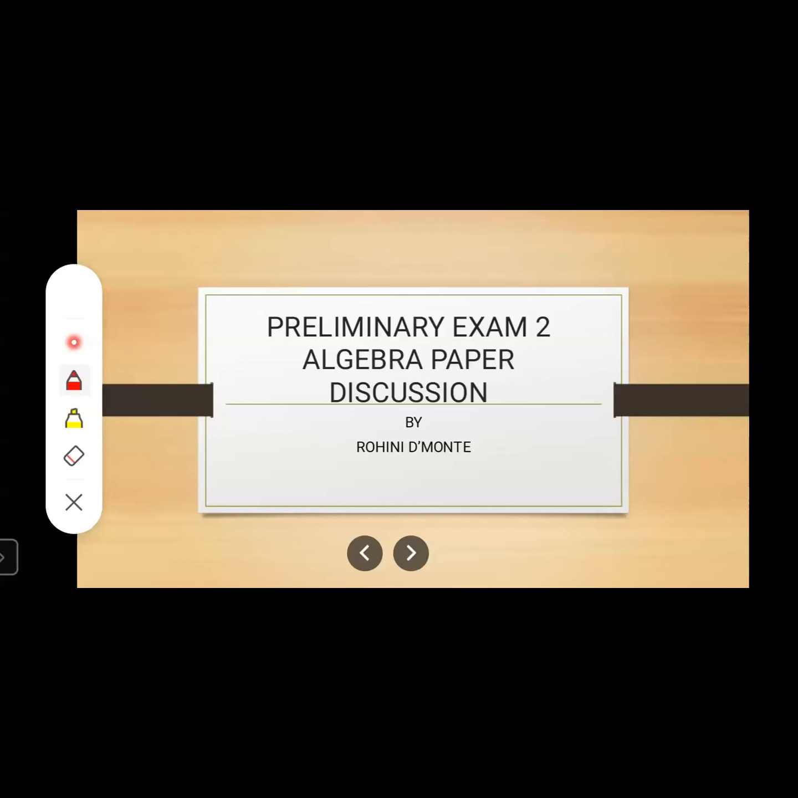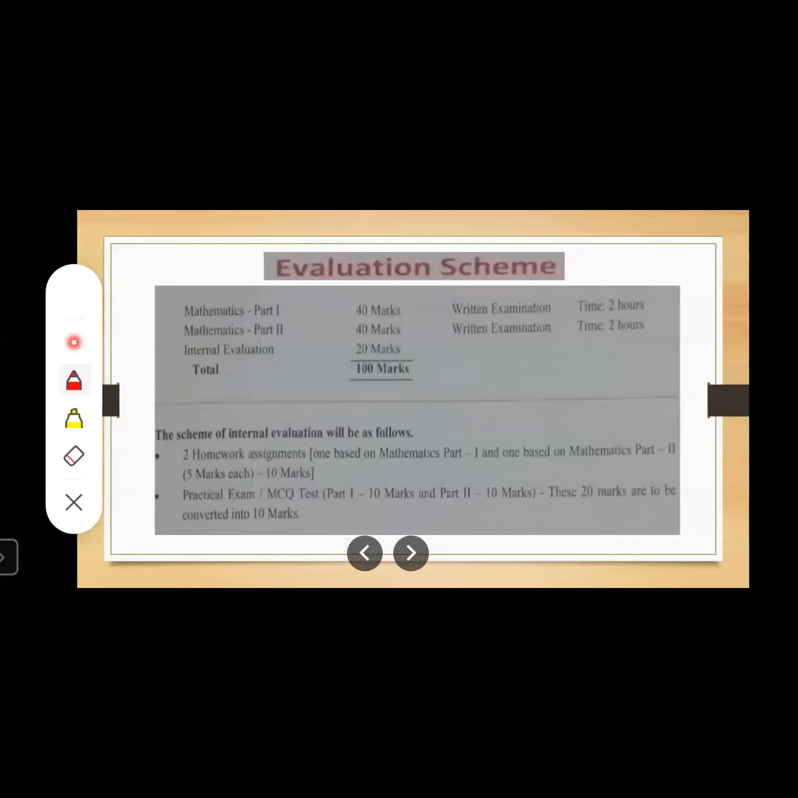Okay. Good evening, students. Let us start with the preliminary exam 2 algebra paper discussion. First of all, let us go through the evaluation scheme. Maths part 1 carries 40 marks for the written exam, and maths part 2 also carries 40 marks for the written exam, and 20 marks is of internal evaluation.